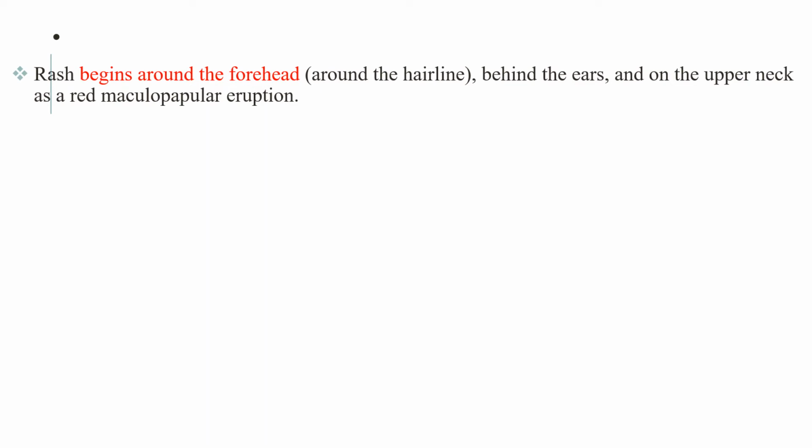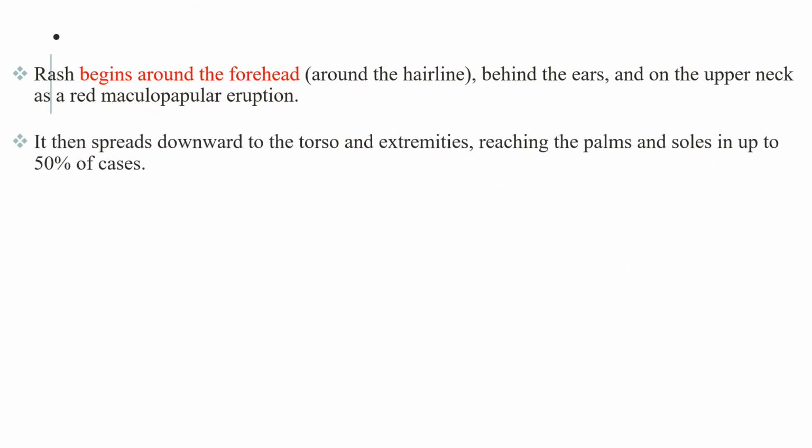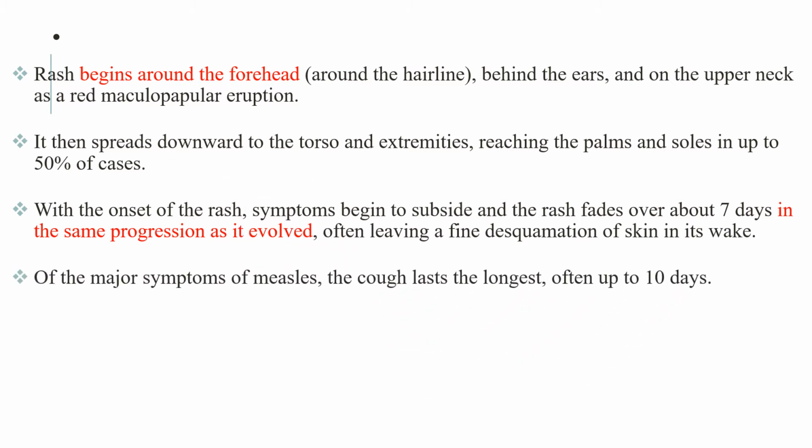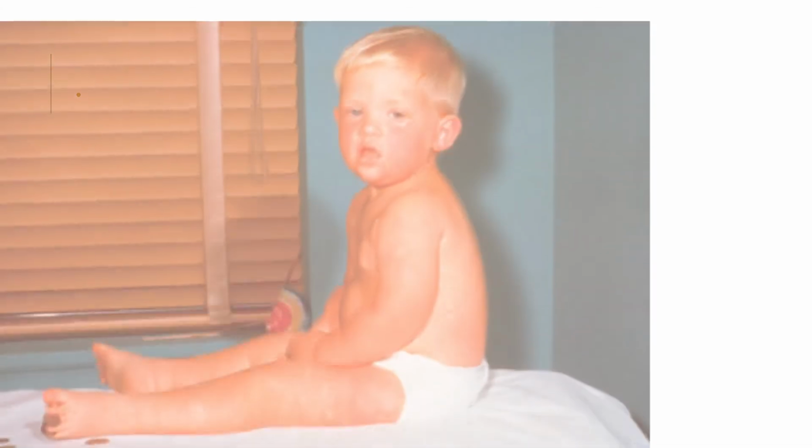Rash begins around the forehead, around the hairline, and also behind the ears and on the upper neck as a red maculopapular eruption. It then spreads downward to the torso and extremities, reaching the palms and the soles in up to 50% of cases. With the onset of the rash, symptoms begin to subside and the rash fades over about 7 days in the same progression as it evolved, often leaving a fine discoloration of skin in its wake. Of the major symptoms of measles, the cough lasts the longest. It lasts for up to 10 days.